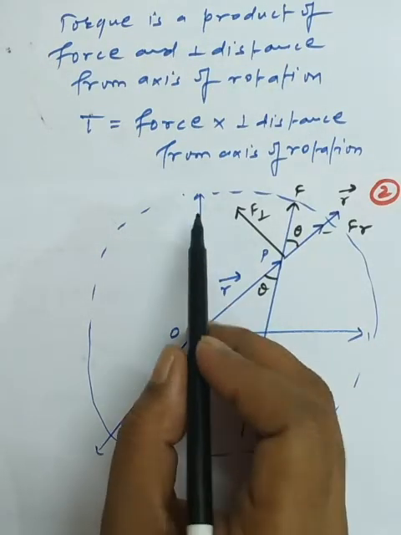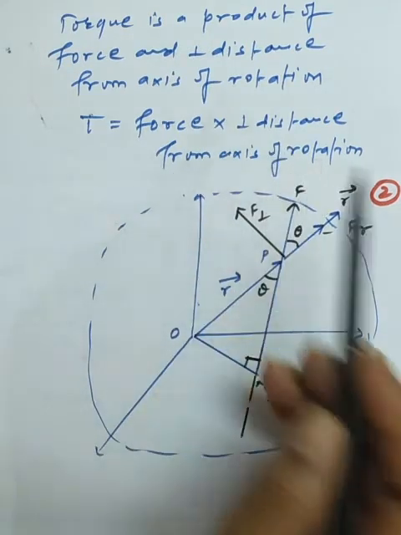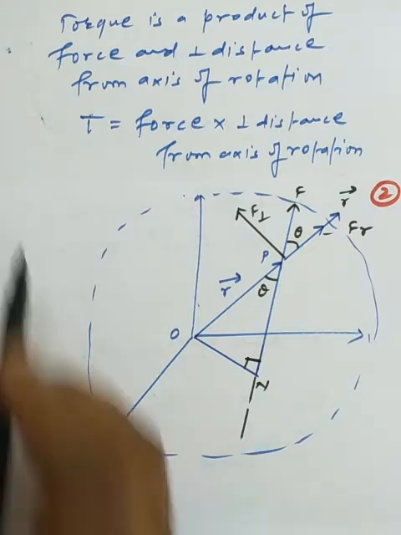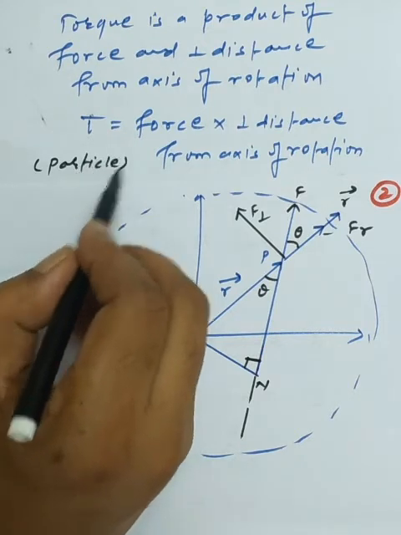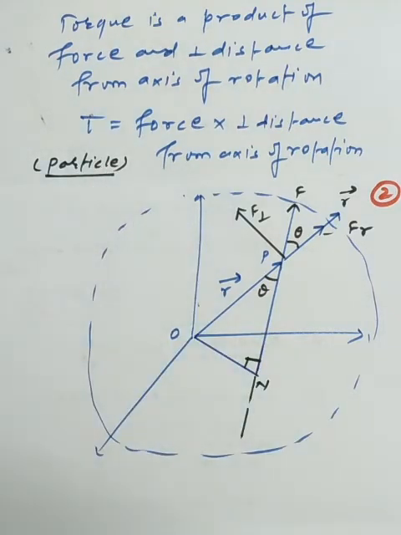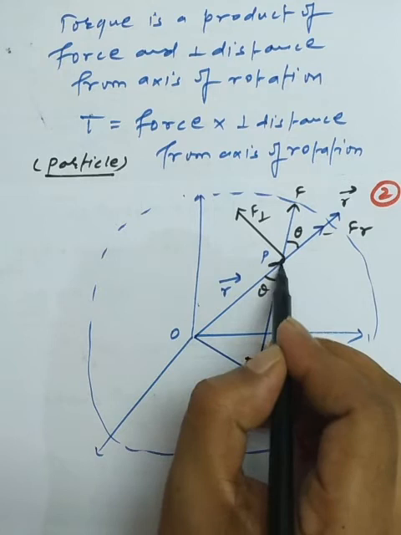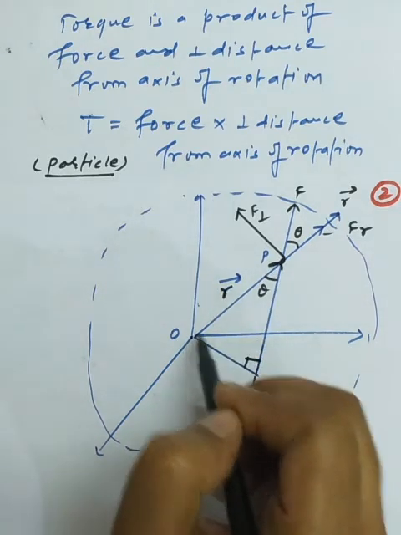Now dear students, we have discussed the basic formula, the product of the force and the perpendicular distance from the axis of rotation. So I am now stating the dynamics. I have assumed one body. Initially we are discussing this torque for a particle, and we can apply this torque for the whole system which has a number of particles from 1 to n. So one of the particles is at the point P, whose position vector is r vector from O.